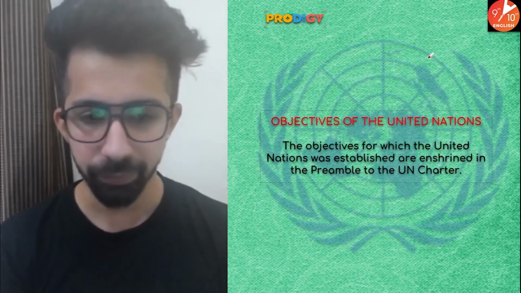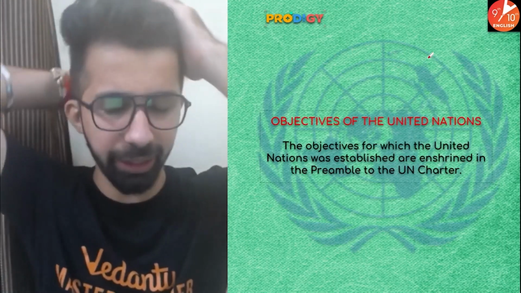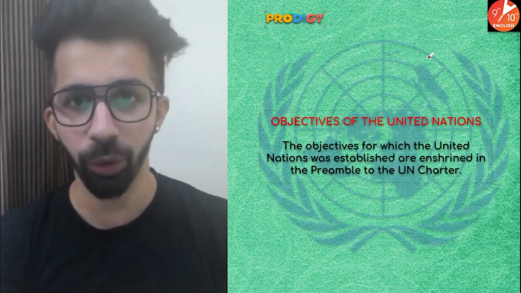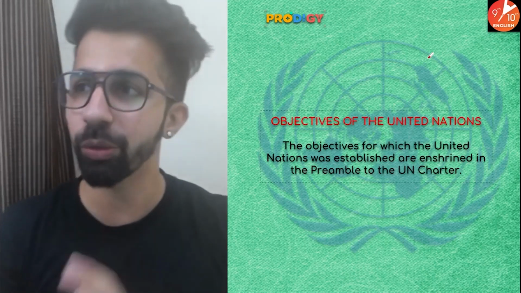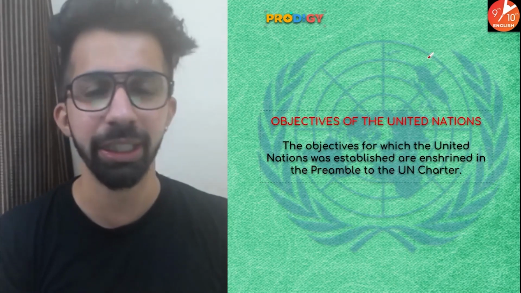All right, people, let's start with the objectives of United Nations. Simple. United Nations organization was formed on 24th of October 1945, keeping in mind to avoid a Third World War and to have friendly relations among the nations.